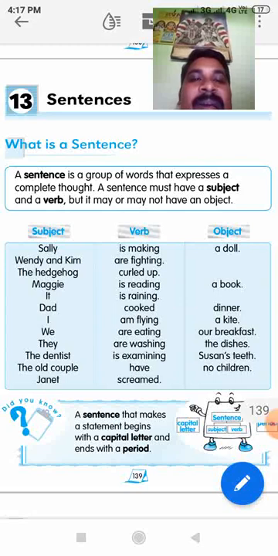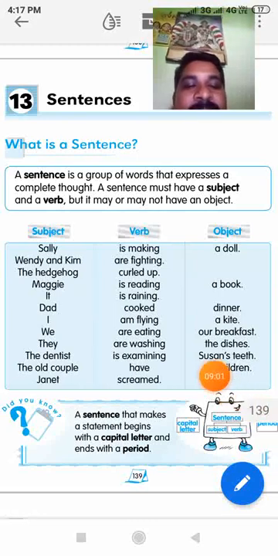So in this part you have to give more importance. This is the basic grammar of direct speech and indirect speech. Because of that, I took up this grammar.